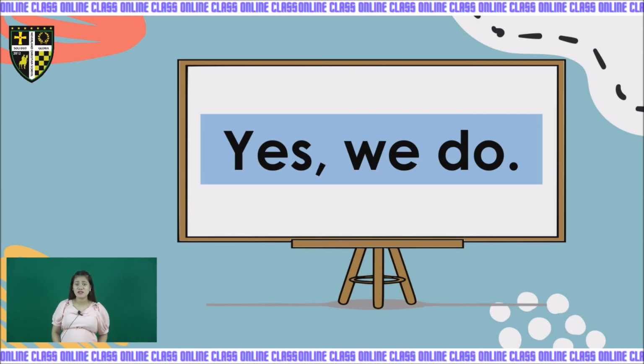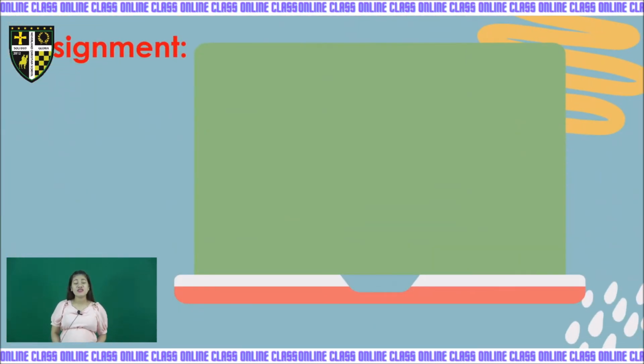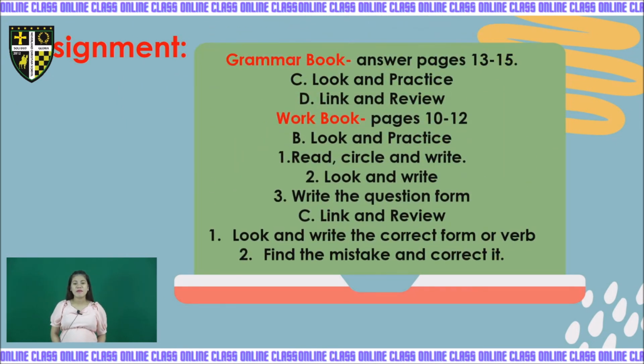It's very easy, right? If you really understand our lesson, I will give you an assignment. So in grammar book, answer pages 13 to 15. Letter C, look and practice. Letter D, link and review. And for your workbook, pages 10 to 12. Letter B, look and practice. Number 1, instruction. Read, circle, and write.